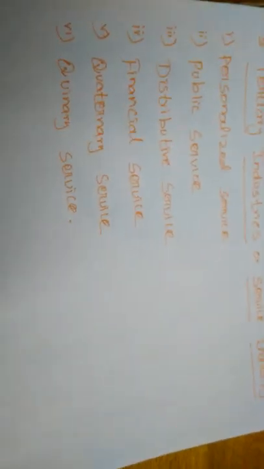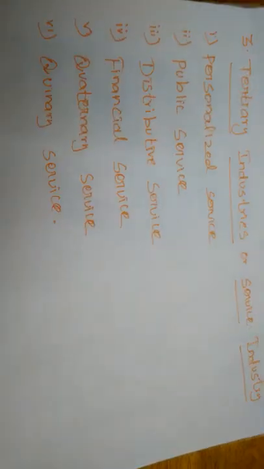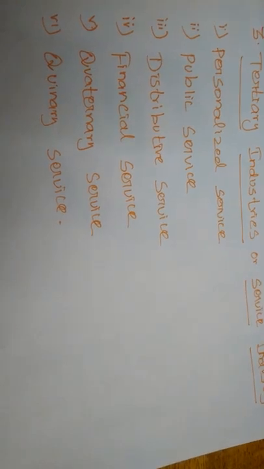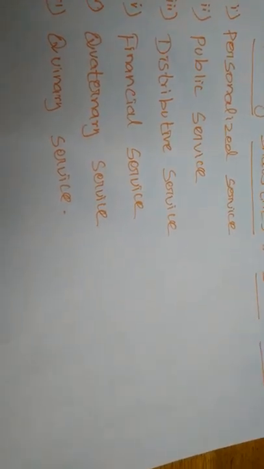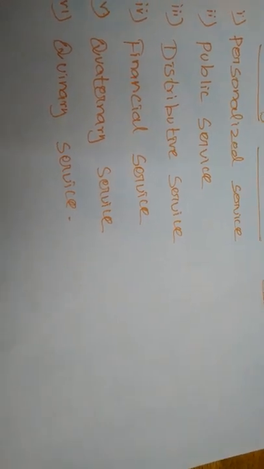So the tertiary industries or service industries are classified into six types: personalized service, public service, distributive service, financial service, quaternary service and culinary service.